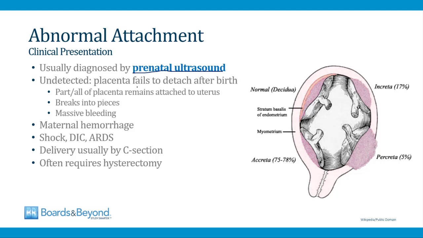In modern practice, abnormal placental attachment is usually identified by prenatal ultrasound. If it is undetected, the presentation is that the placenta will fail to detach after birth. Part or all of the placenta will remain behind, attached to the uterus. The placenta will break into pieces, and this usually leads to massive bleeding. And in the video on postpartum, I talk about postpartum hemorrhage due to retained pieces of the placenta, and a major cause of that phenomenon is abnormal attachment. This can lead to massive maternal hemorrhage after delivery of the placenta and other clinical features like shock and DIC or ARDS. So because of the risk of bleeding and these complications, delivery is usually by C-section, and in many cases, unfortunately, hysterectomy is required because there's simply no other way to control the bleeding after delivery of the baby.